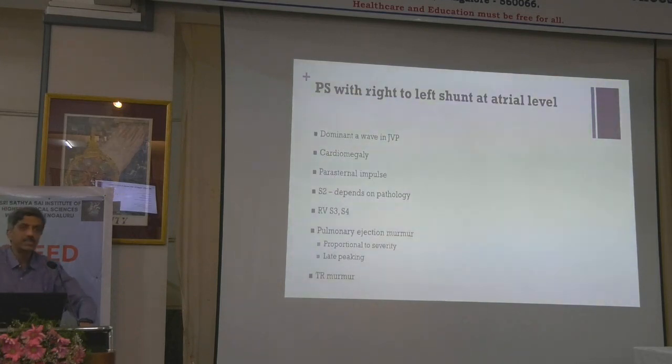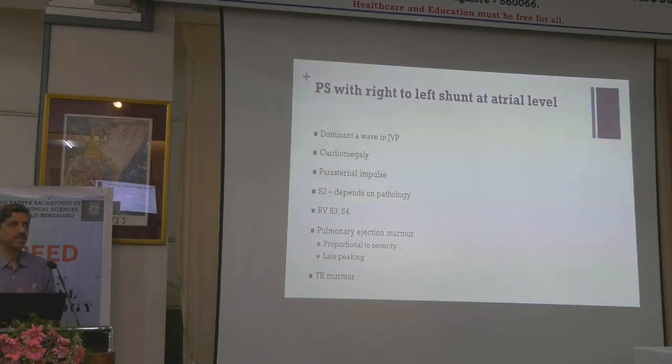So coming to the differential, now we have discussed TOF. Now we go to some of the mimickers of TOF, like the TOF and TOF physiology we discussed. The other condition which you should remember for your exam is the trilogy of Fallot, which was initially called that. Now we commonly call it PS with intact ventricular septum. Here, whatever we discussed, everything is going to be here because the septum is intact. The RV is going to be in trouble.